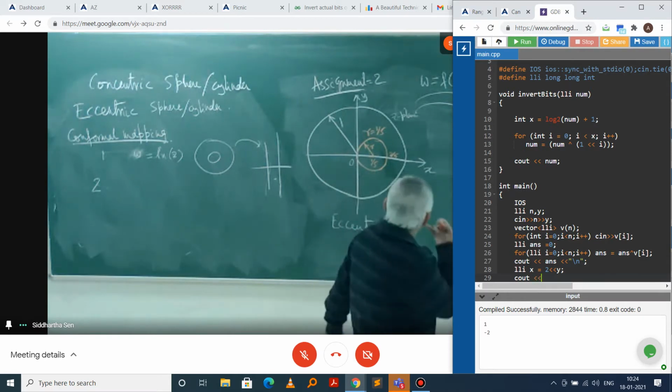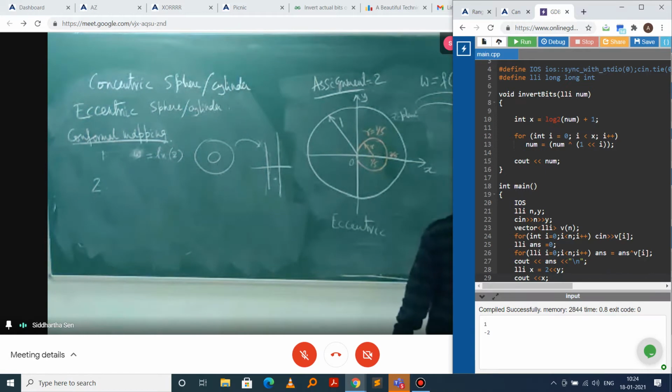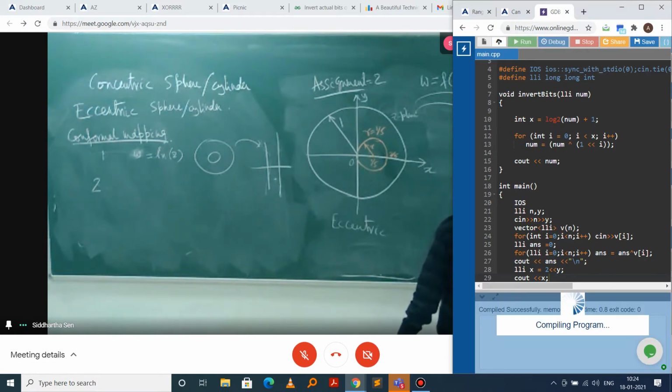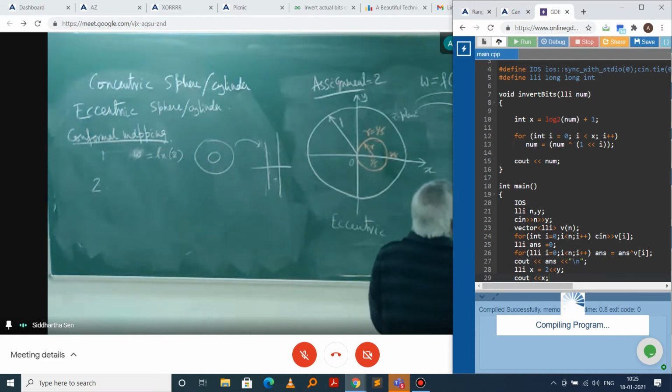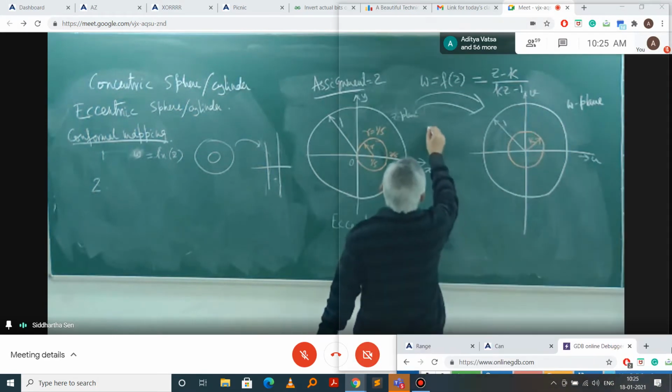But the inner circle will be mapped as a concentric circle, and the value is K. So this is your conformal mapping.